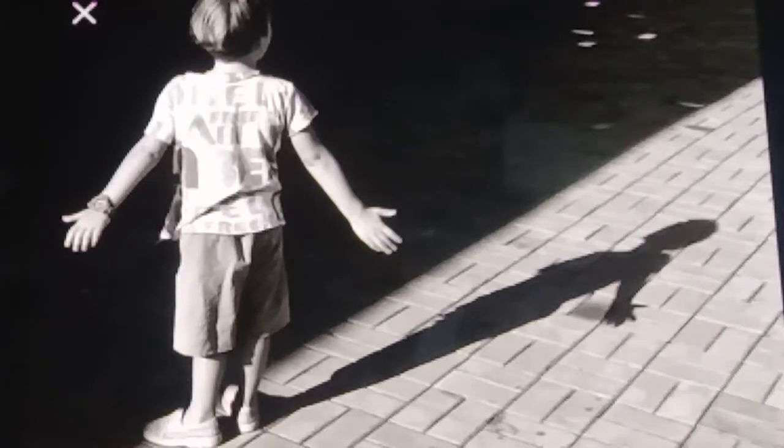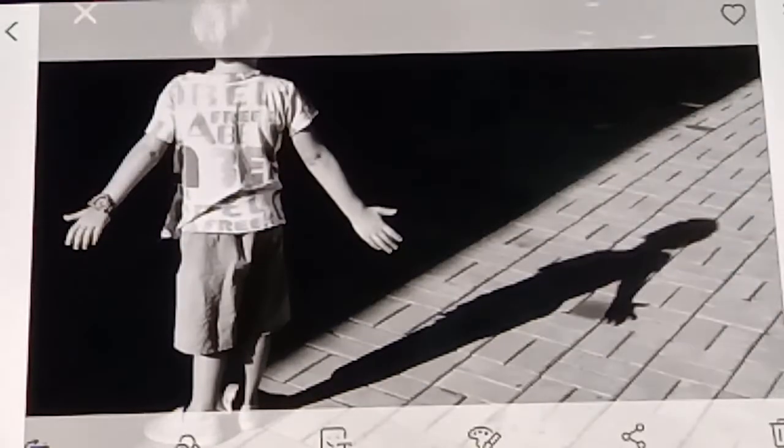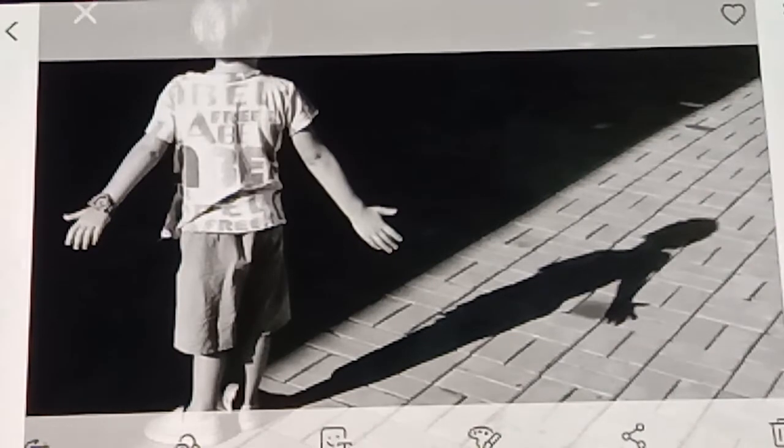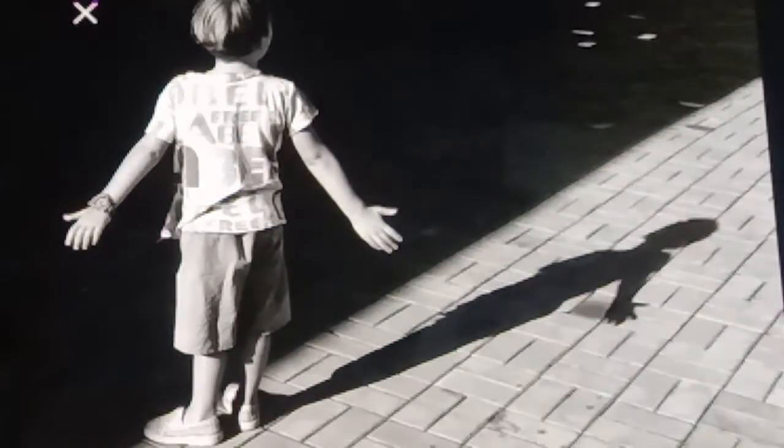The properties of shadows are: all objects do not form a shadow; only opaque objects form a shadow. Shadow will be formed on the opposite side of the light source. And the third point is that the characteristics of an object cannot be determined by its shadow. The shadow will always be dark, whatever the color of the light rays.